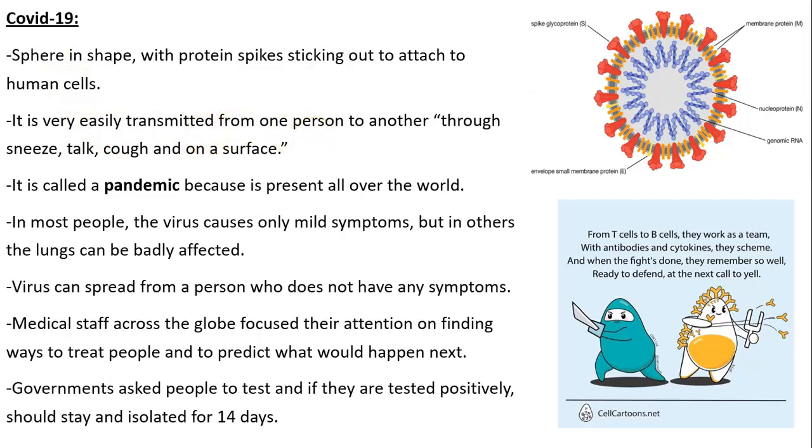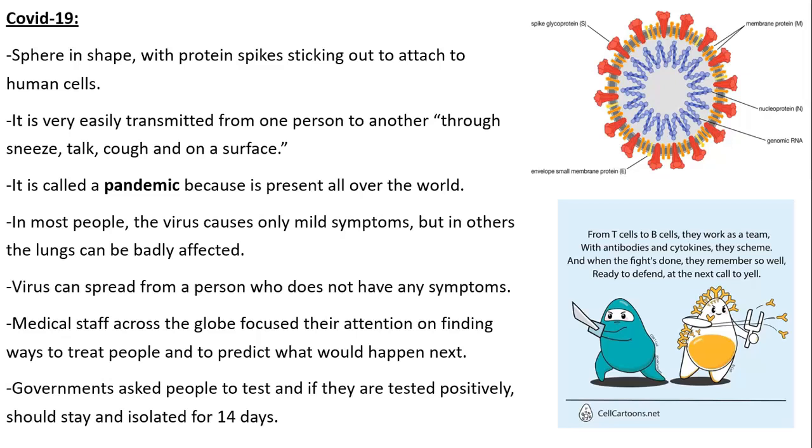Why was it very dangerous? It was very dangerous because it was highly transmissible. It was very easy to get transmitted from one host to another by very simple ways like a sneeze, even talking, coughing, or even when it stays on a surface, it can be transmitted to another host. Why do we call it a pandemic? Because it was present all over the world at the same time.